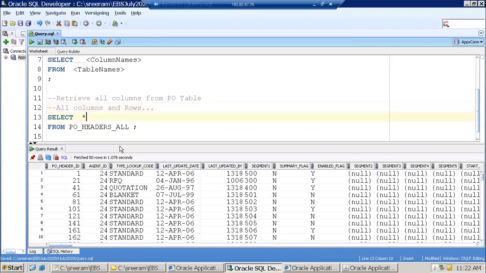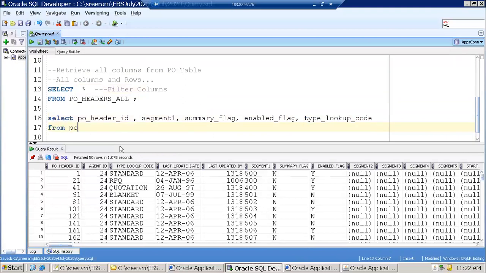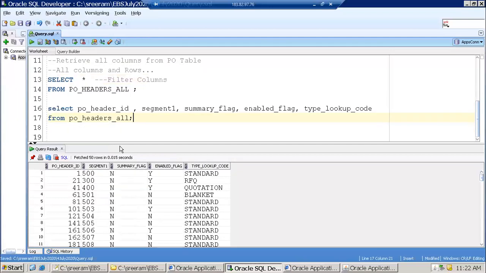Select clause can only filter columns, not rows. It can only filter columns. Now it is displaying a large number of columns. Assume that I don't want to retrieve all columns, I just want to retrieve only a few columns. What I can do is mention select pivot header ID, segment 1, summary flag, enable flag, and type lookup code. Is it valid code? Now I was able to retrieve 5 columns.